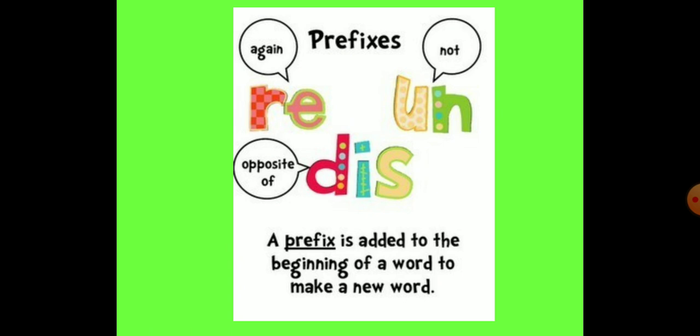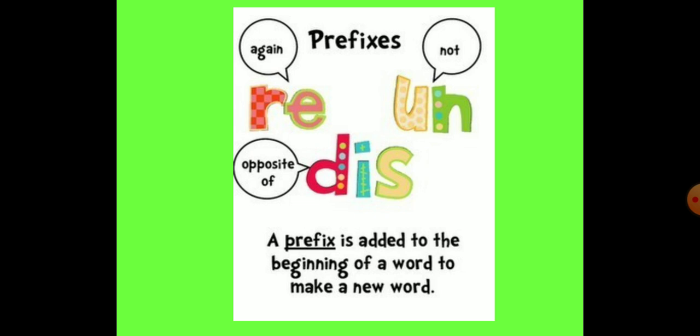Un means not. So if we add this prefix un before a root word happy, which new word will we get? We will get a new word unhappy, which is the opposite of the word happy.